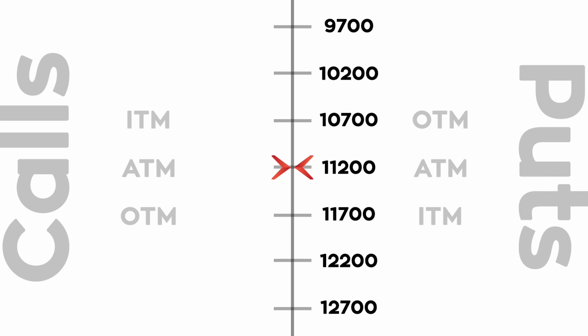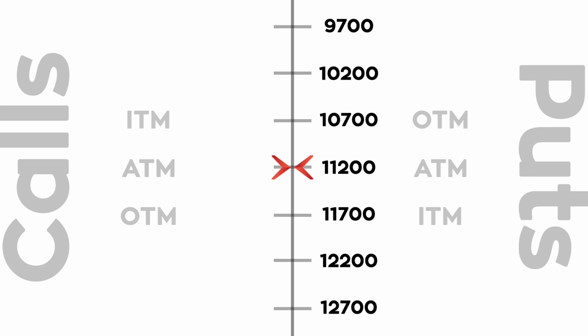To understand the concept of option moneyness better, let's look at a visual example. Say Nifty is at 11,200. Then all the strike prices on the call side that are above 11,200 are considered out of the money, and the strike prices that are below 11,200 are considered in the money. And the reverse is true for the put options.